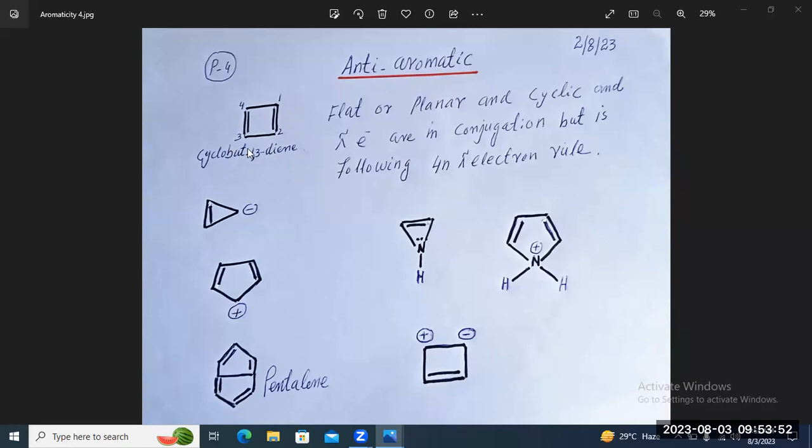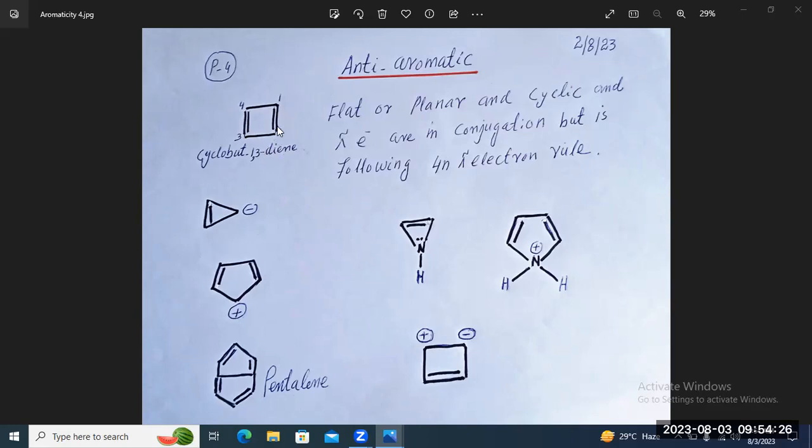The molecule is flat, planar, having a pi electron system which is also conjugated. This pi electron is conjugated to this, and this is conjugated to this. You can see pi bond, single bond, pi bond, single bond. So the system has conjugation.